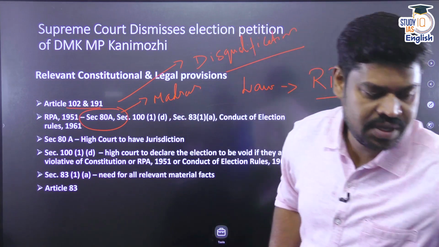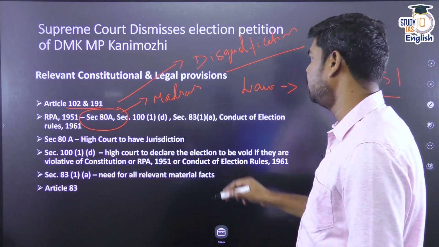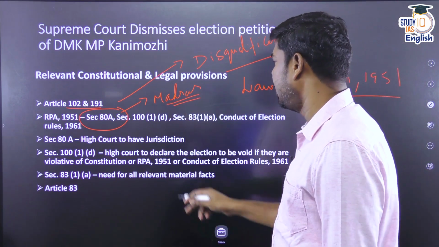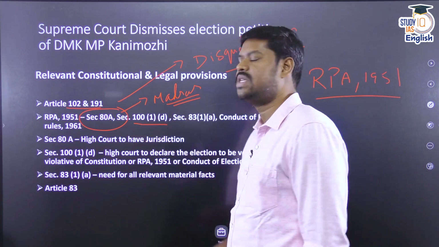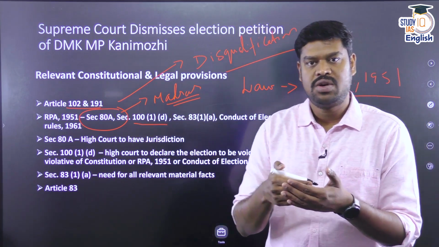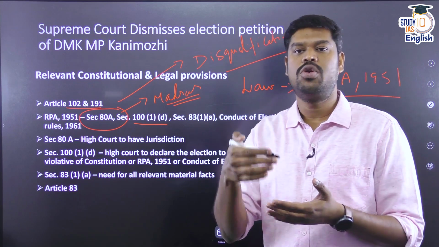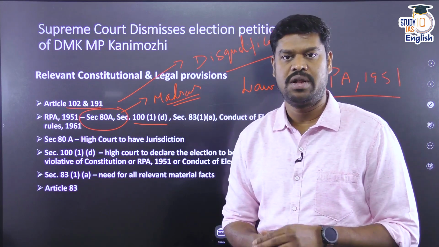So, this is something that you have to understand. The petition was filed in the Madras High Court. And if you look into Section 100 Clause 1 Subclause D, it says that once a petition is filed, the High Court concerned can look into the merits of this particular case.